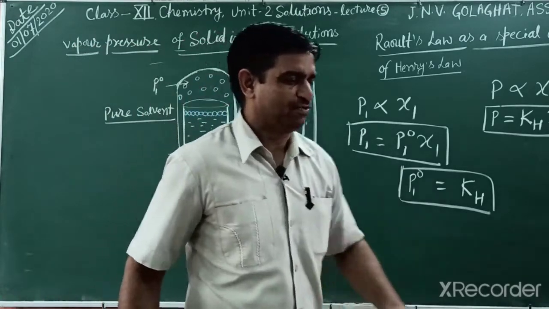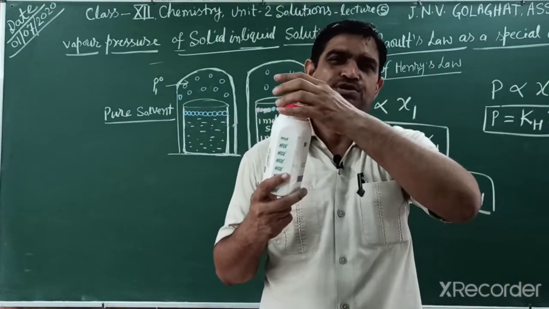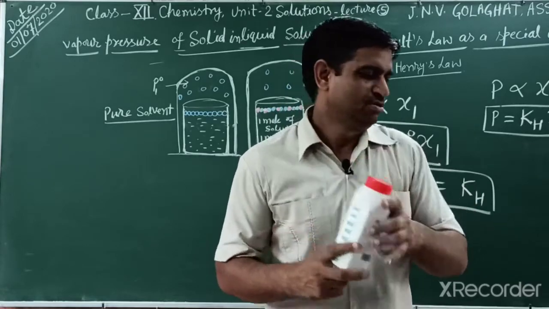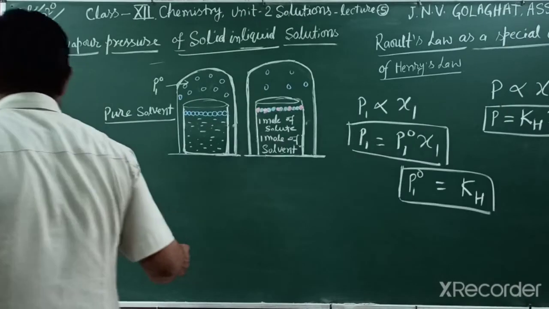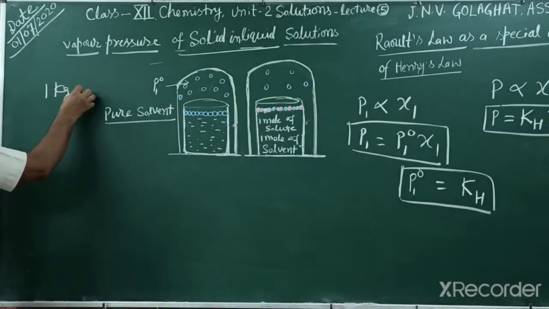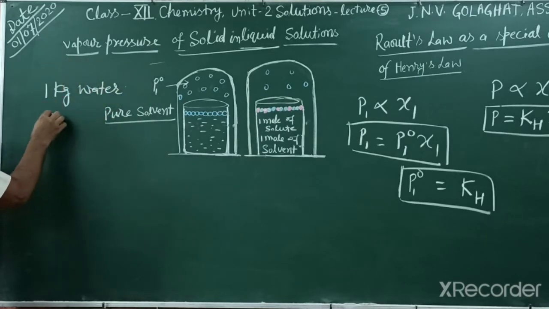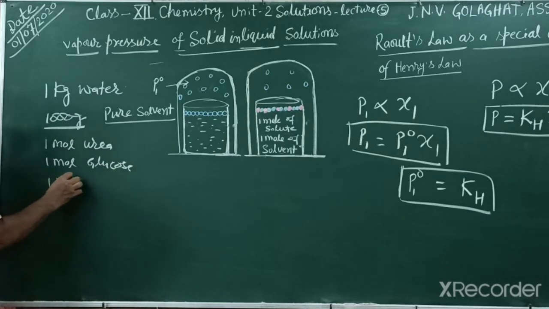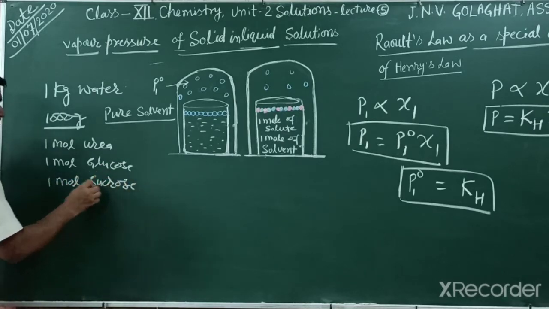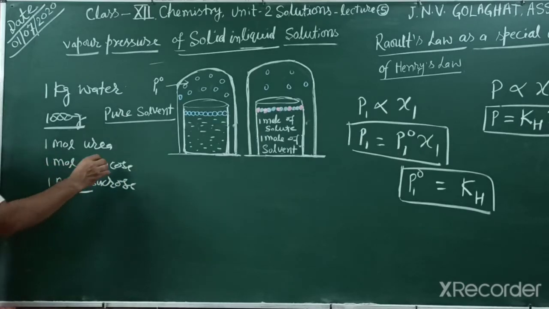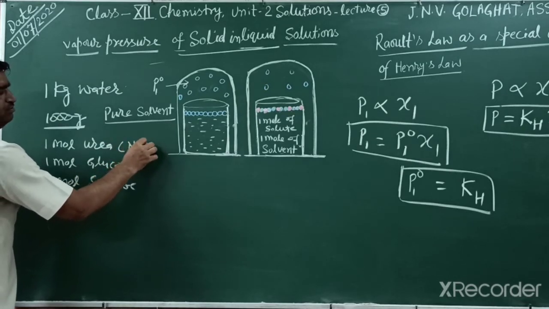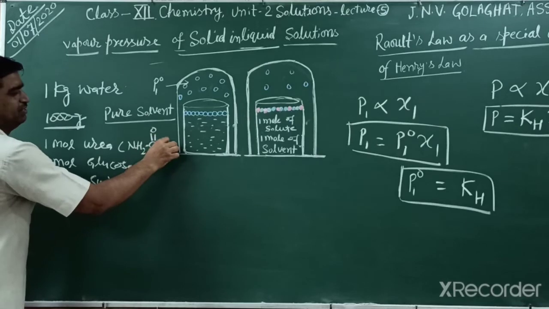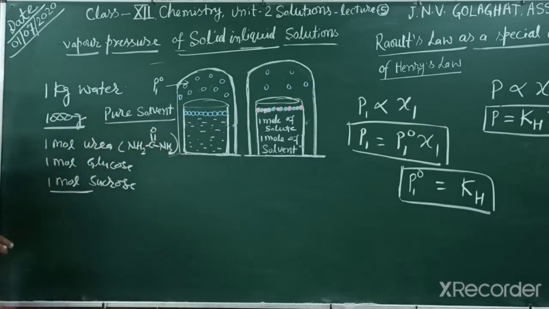If you take 1 mole sucrose, 1 mole urea and 1 mole glucose and dissolve each in 1 kilogram of water, that is 1000 grams of solvent. The urea formula is NH2CONH2, an organic compound we will study later in organic chemistry.